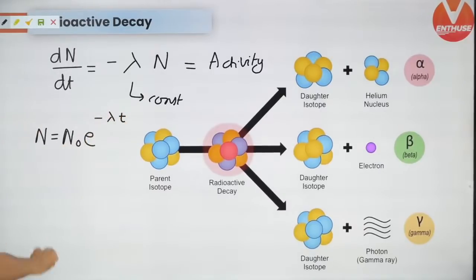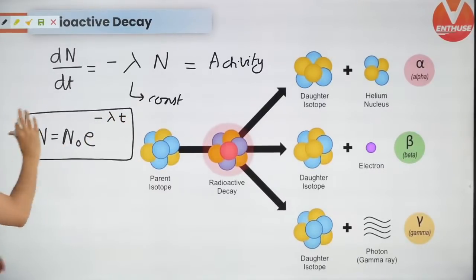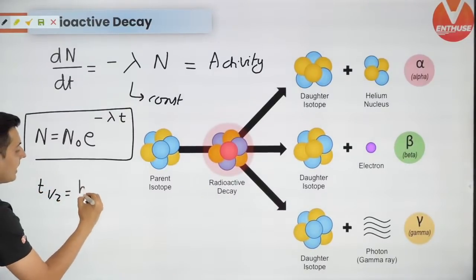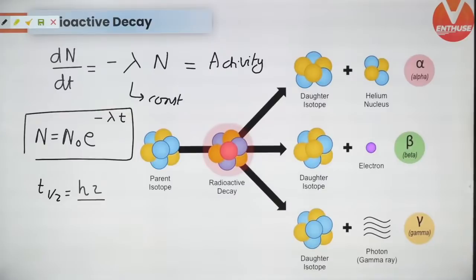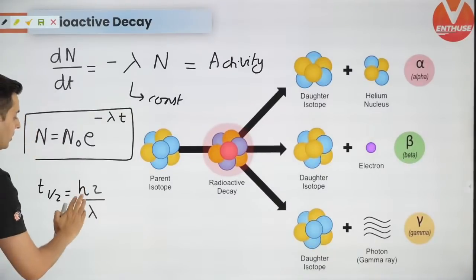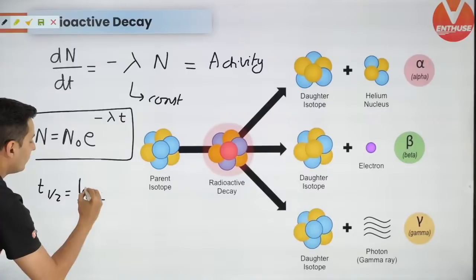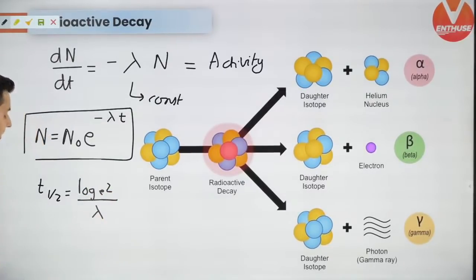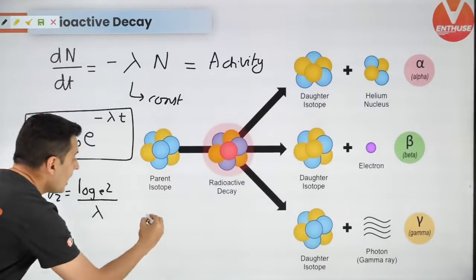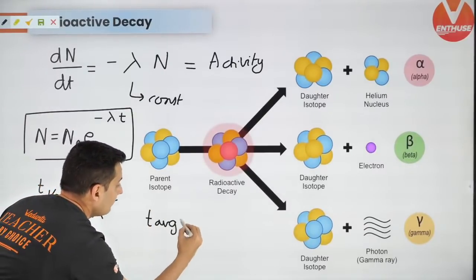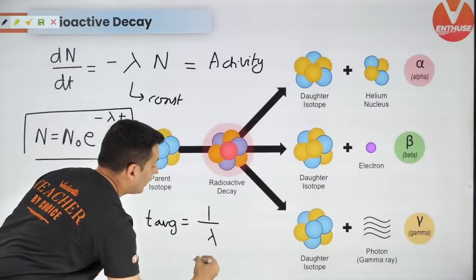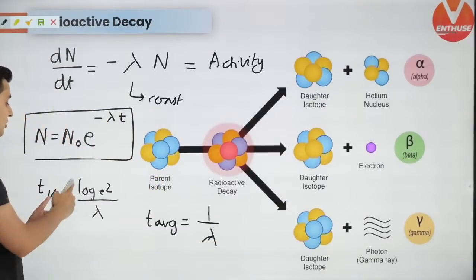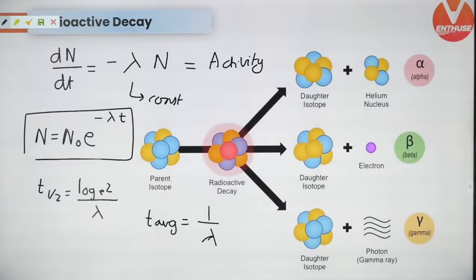This is the formula to find the amount at any instant. Also, half-life is ln 2 divided by lambda, so log of 2 to the base e divided by lambda. And average life, keep this in mind, is 1 by lambda. These are two different things: this is average life, this was half-life.